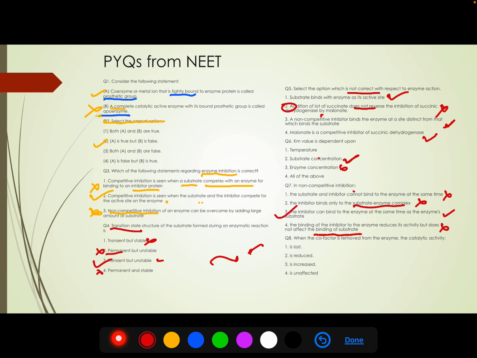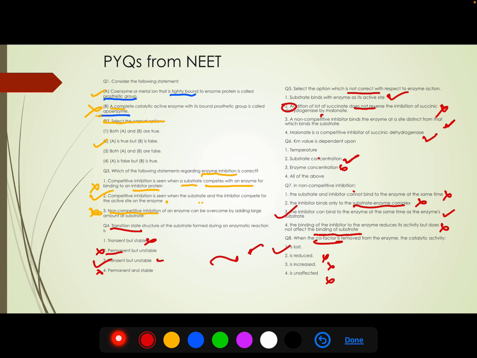Okay. When the cofactor is removed from the enzyme, the catalytic activity. So we have seen about the cofactors. If they are not attached to the conjugate enzyme, that is apoenzyme, then the functionality of the enzyme is lost. So it is not reduced, not increased, not unaffected. It's completely lost.